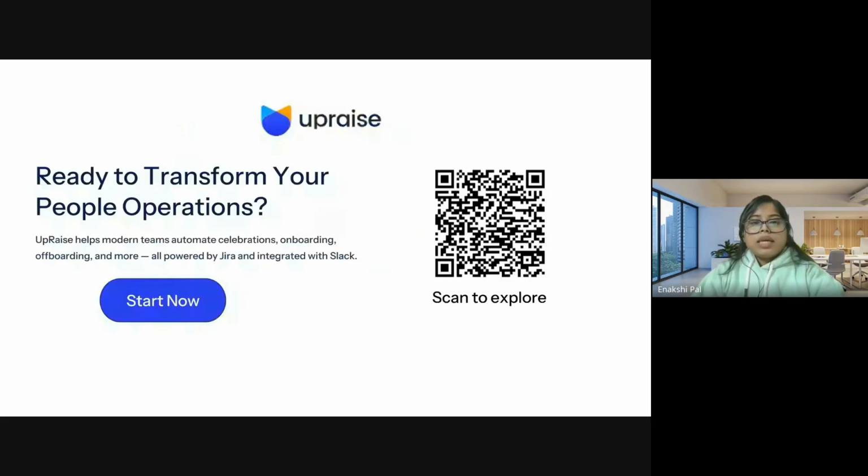So here we are at the end of this session. What you have seen today is just one example of how UpRaise can help you automate people operations using Jira and Slack, starting with the celebrations. But there is so much more you can do with UpRaise automation, like onboarding, offboarding, distributing forms, etc. If you would like to explore this further, you can scan this QR code available on the screen to learn more about UpRaise, and see how these automations can fit right into your organizations.